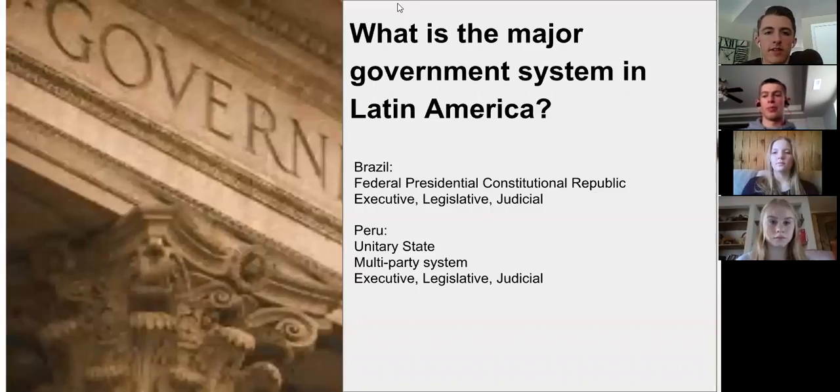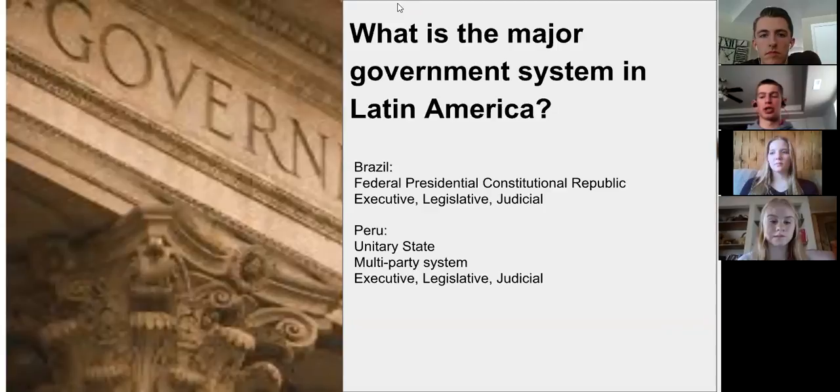So what are the major government systems in Latin America? Most of the systems in Latin America are based around a democracy, and they're all called something different. You have the federal presidential constitutional republic of Brazil, or the unitary state of Peru, and all these different democracy-based systems. They're all similar in that most of them have an executive, a legislative, and a judicial branch, but they don't all function the same way.